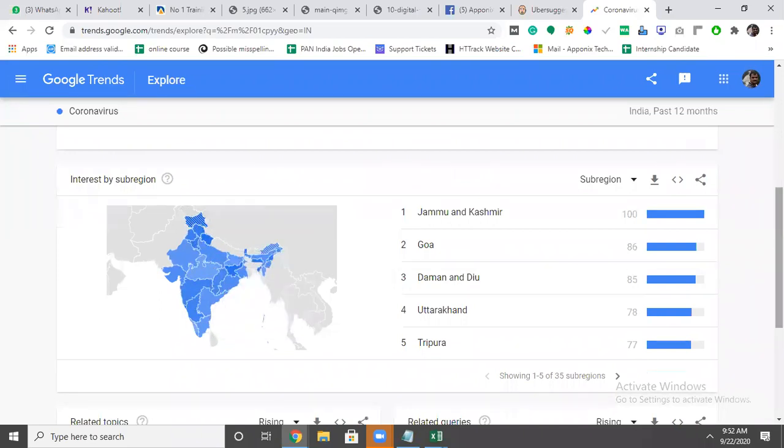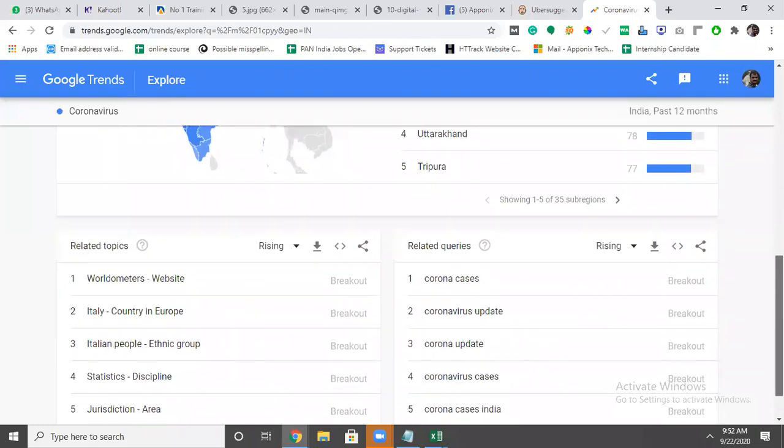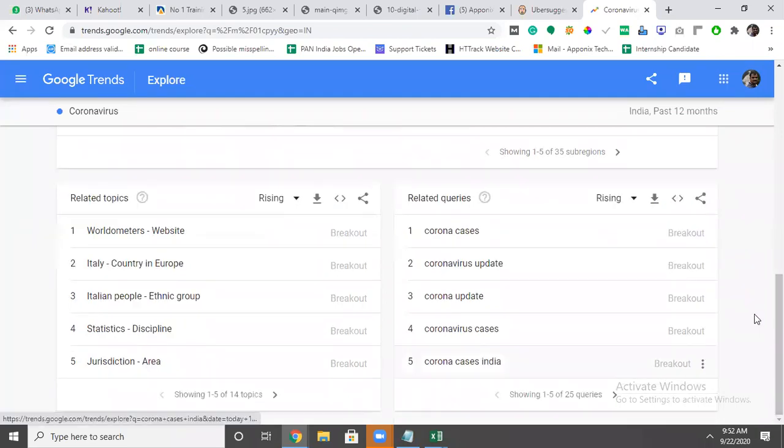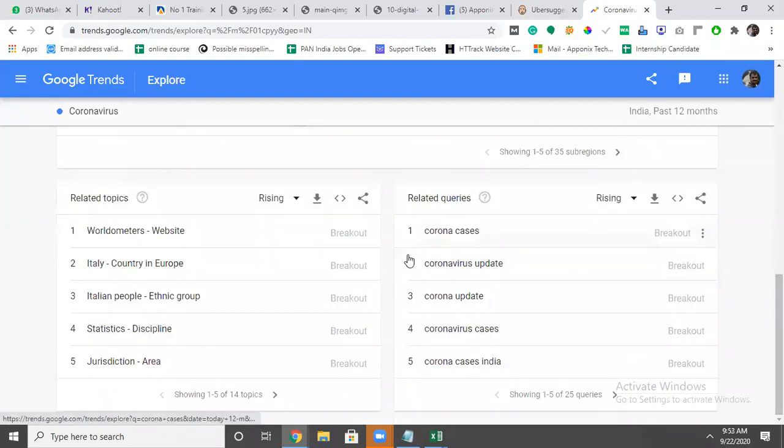Here the data is there. Now see related queries. People are not searching only coronavirus. People are searching corona cases, coronavirus update, corona update. This will give the complete idea of keyword research.